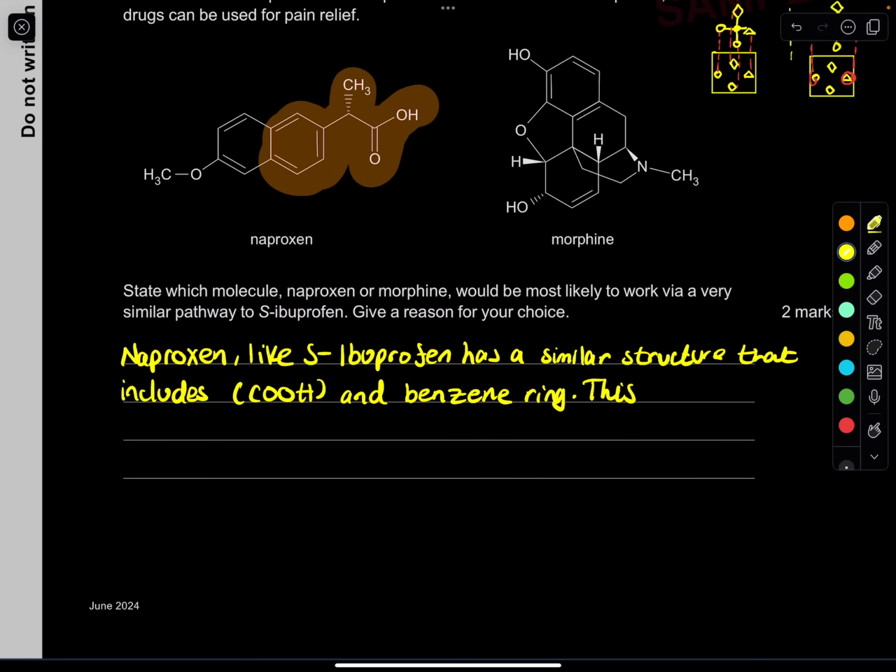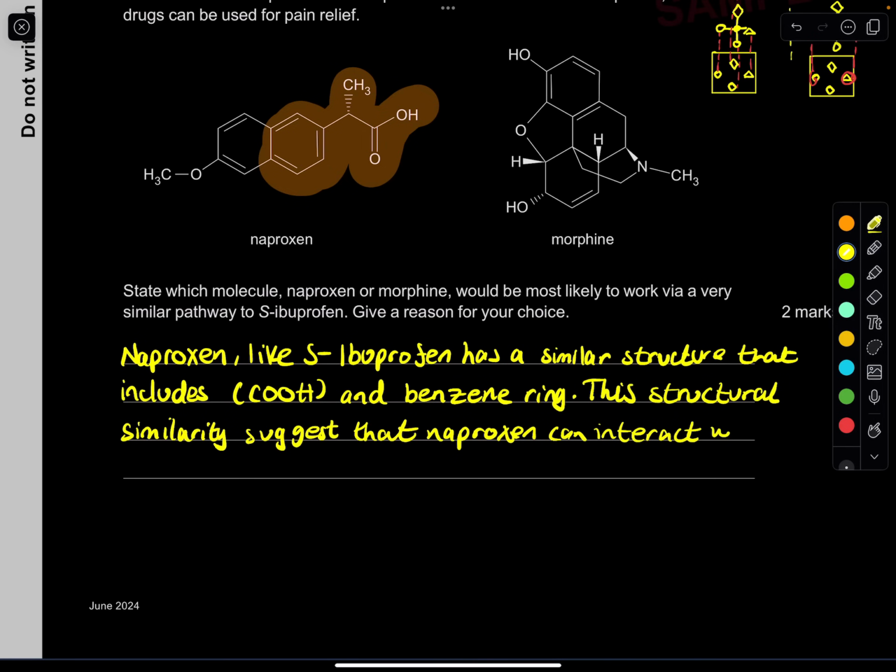This structural similarity suggests that naproxen can interact with the same types of targets as ibuprofen.